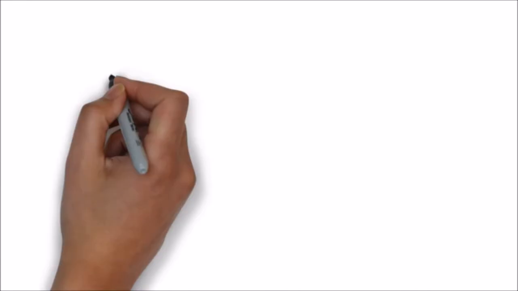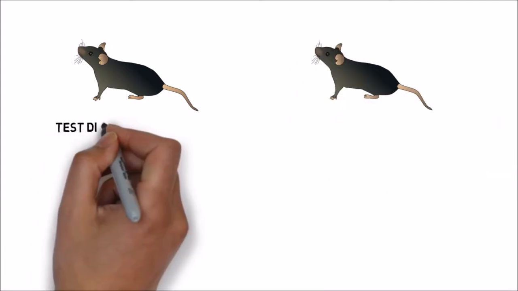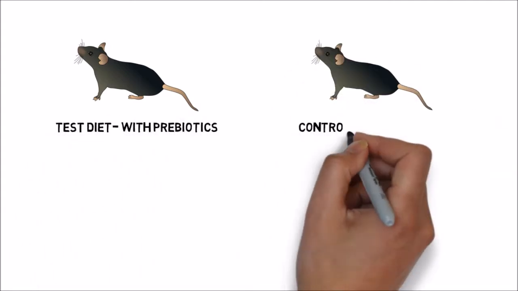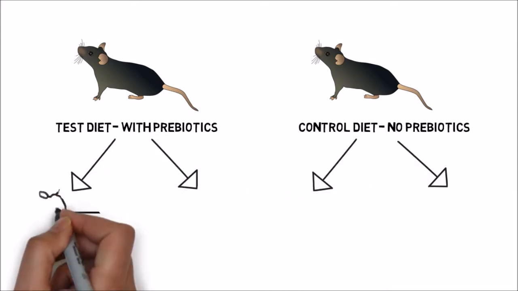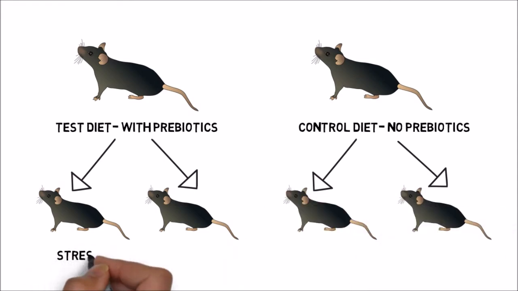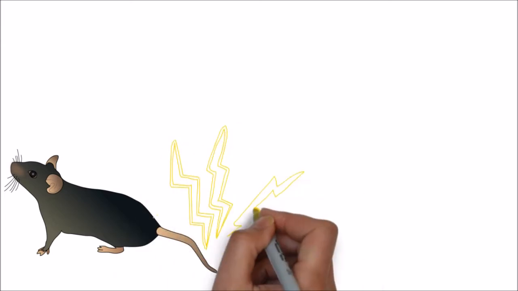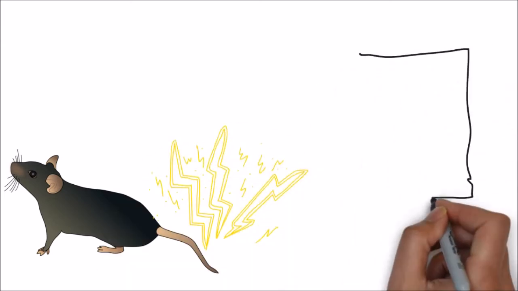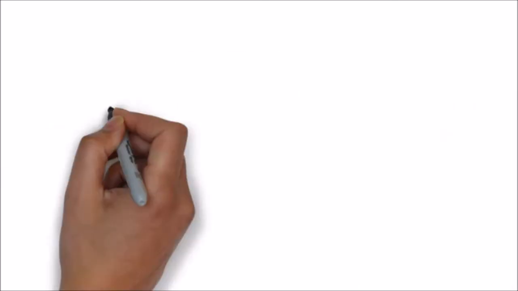To begin with, the rats were each randomly assigned a diet, the test diet or the control diet. Both diets had the same nutritional value, but the test diet had significantly higher levels of prebiotics. Each group was then further divided into two more groups based on whether or not they would receive stress. This gave 4 different groups of rats that were being tested: test diet with and without stress, and control diet with and without stress. The stress applied consisted of 100 tail shocks, known to induce a depression and anxiety-like behavior, similar to that experienced after taking a BIO 1520 test.